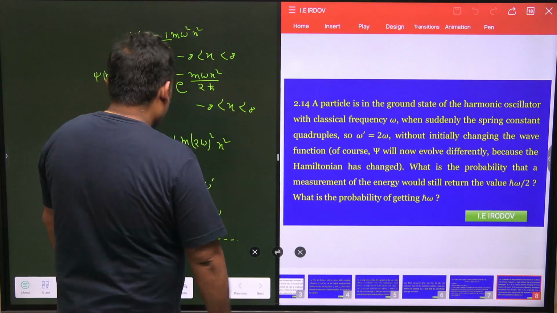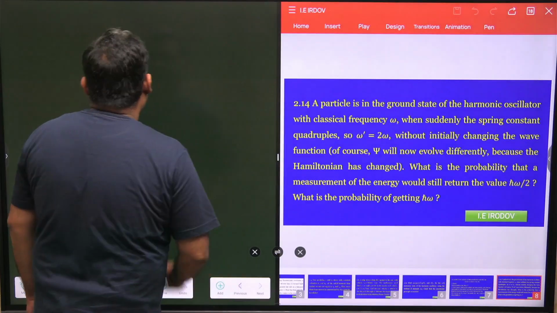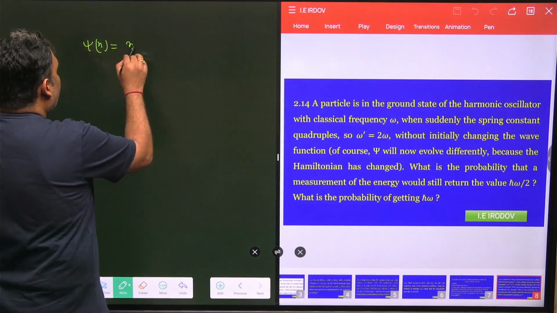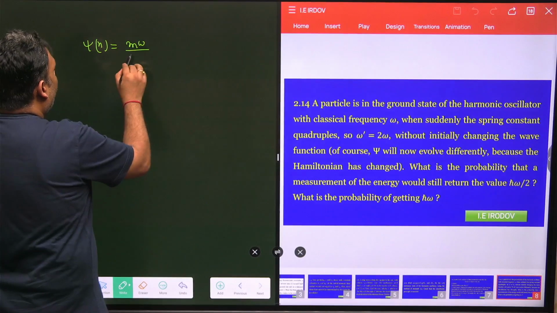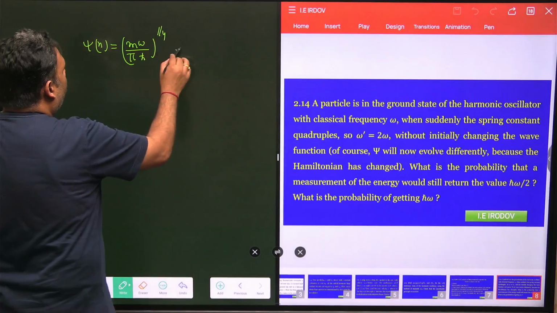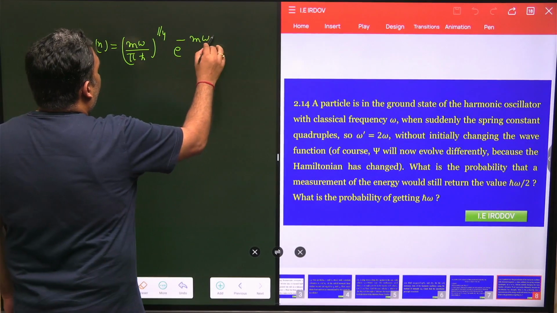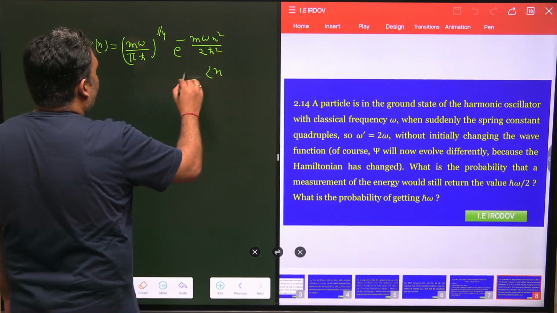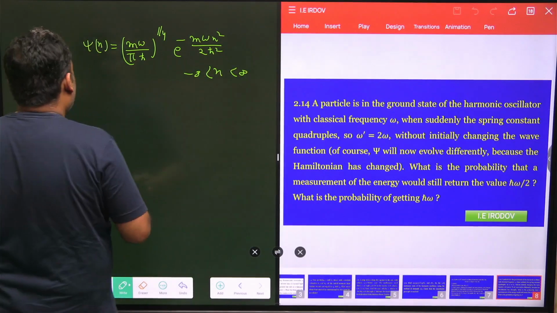What is my psi? My psi will remain the same because it is a sudden process, and that value is (m omega upon pi h cut) to the power 1 by 4 times e to the power minus m omega x square upon 2 h cut, where x is between minus infinity and plus infinity.